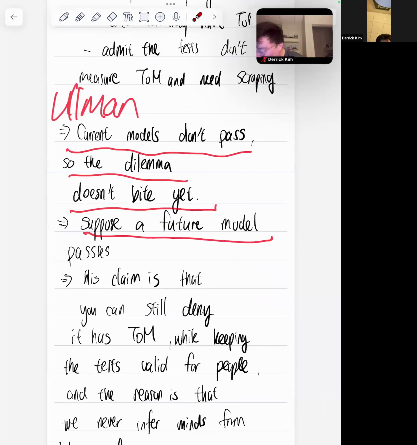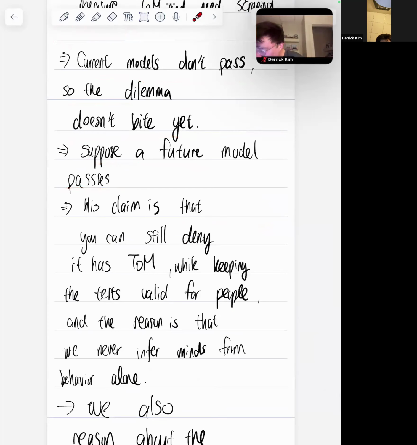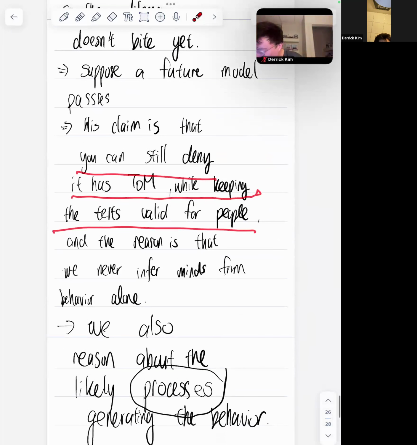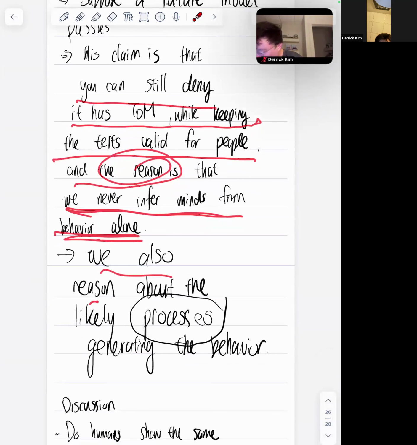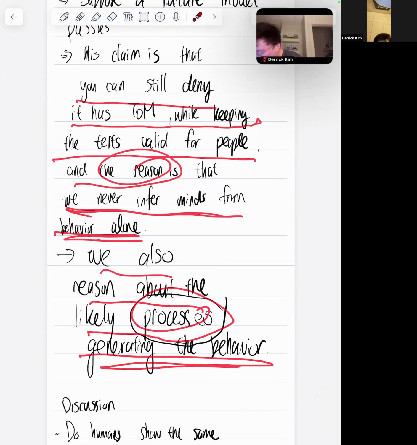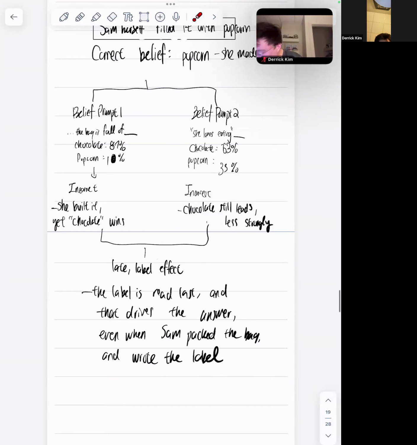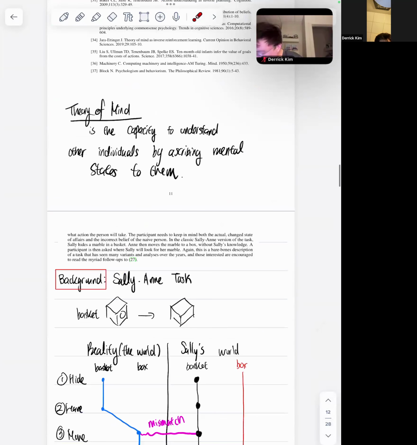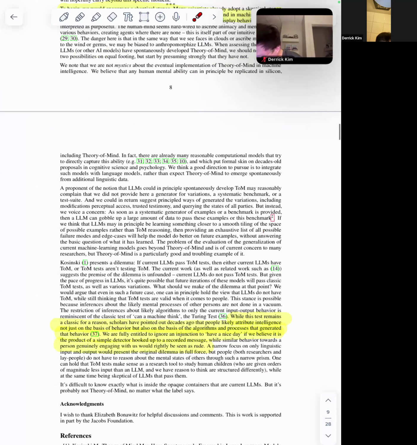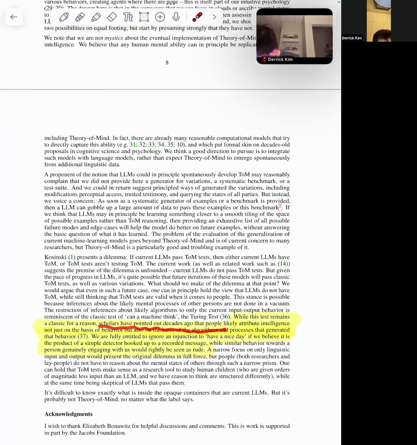So suppose a future model passes. Ullman's claim is that you can still deny it as theory of mind while keeping the test valid for people. And the reason is that we never infer minds from behavior alone. We also reason about the processes generating the behavior. A specific example he gives is: while the test remains a classic for a reason, scholars have pointed out decades ago that people likely attribute intelligence not just on the basis of behavior, but also on the basis of the algorithms and processes that generated that behavior.